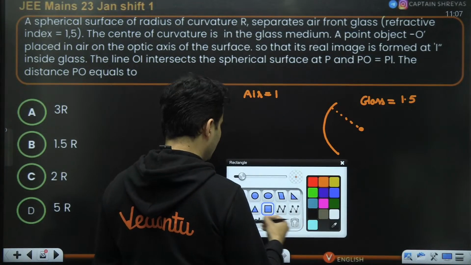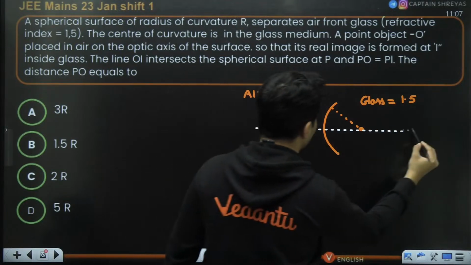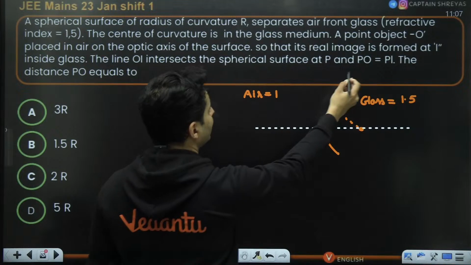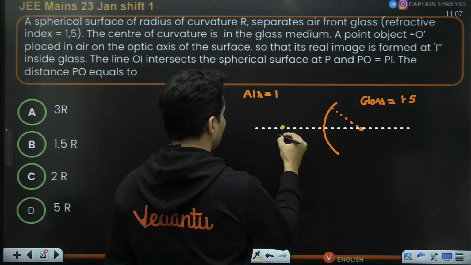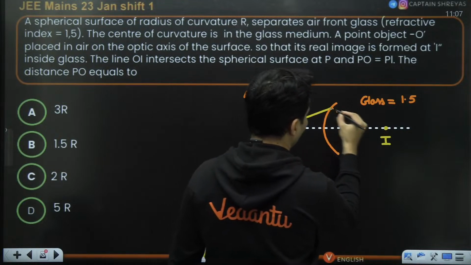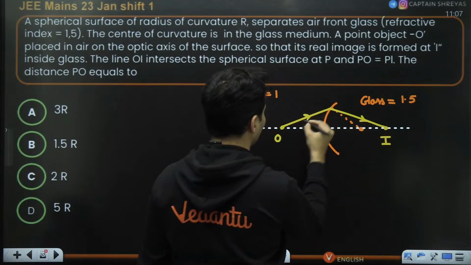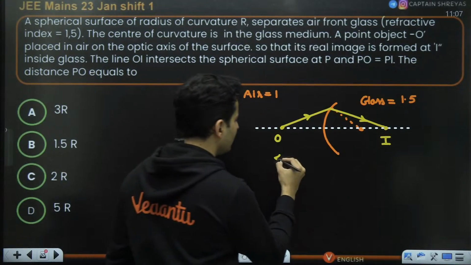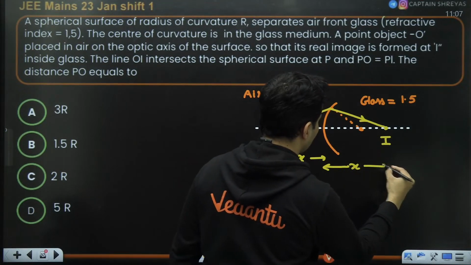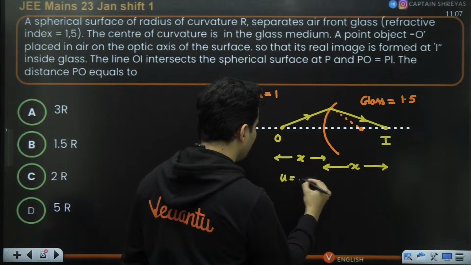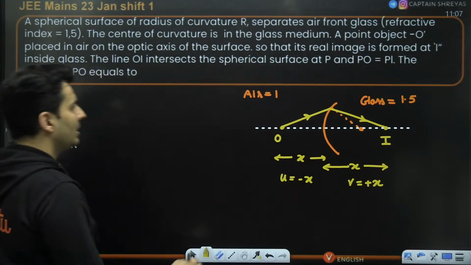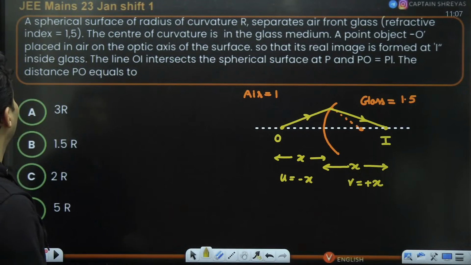And then you take this particular principal axis, and it is mentioned very clearly that the object distance is equal to image distance. So let's say this is the object. I'm writing this is the image. So the ray will go like this and it will form the image over here. Now let's assume this distance to be x. So naturally this distance will also be x. So object distance will be minus x. Image distance will be plus x. Okay, that's all.